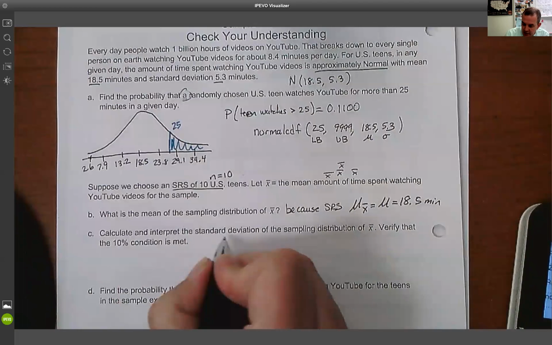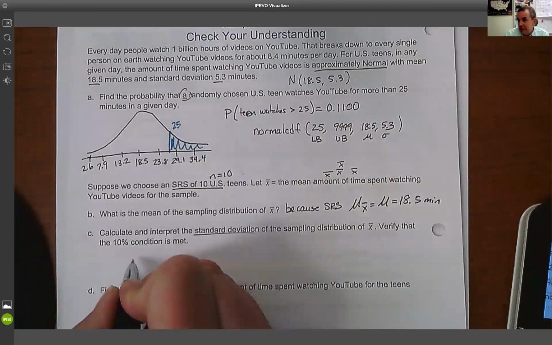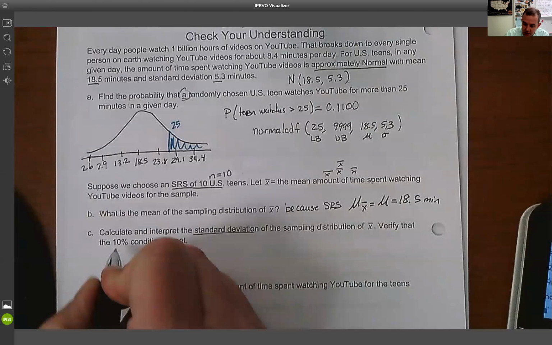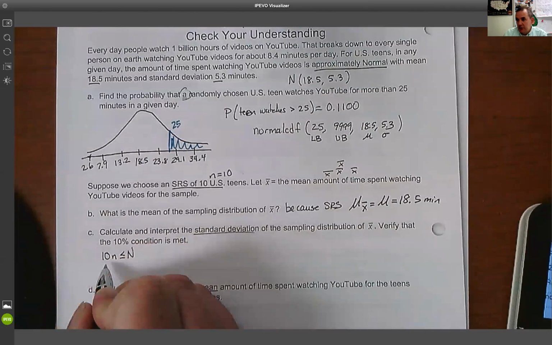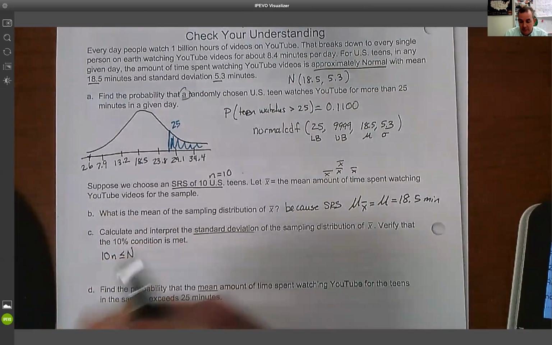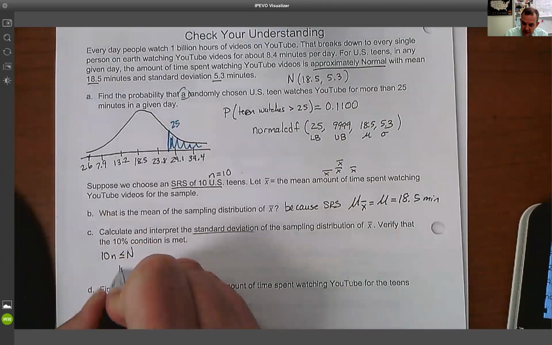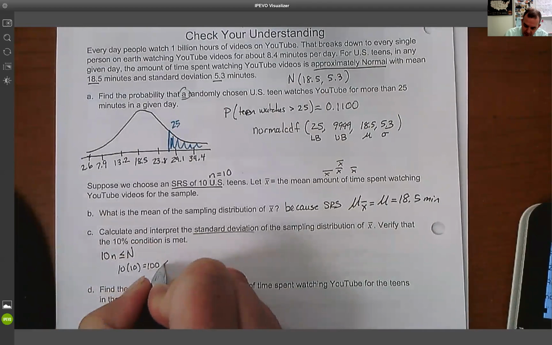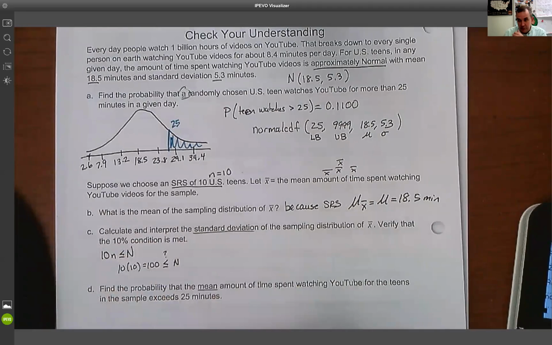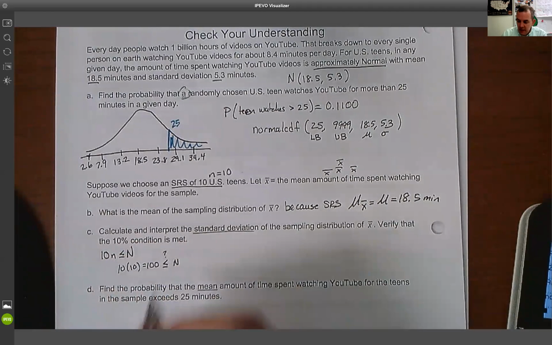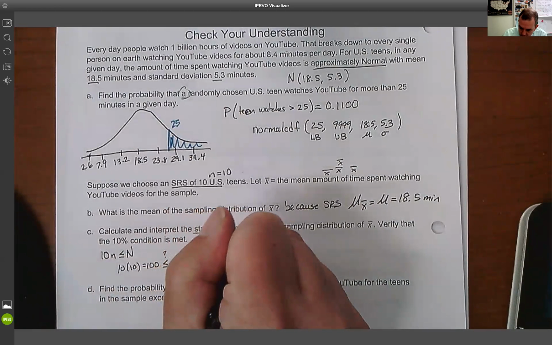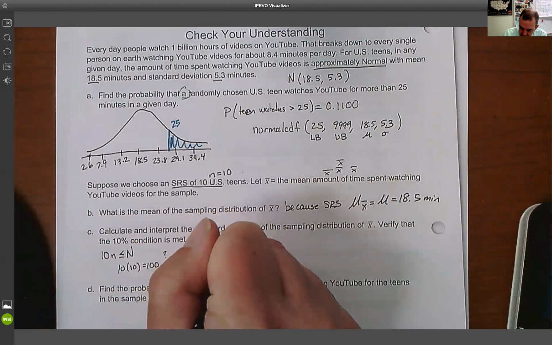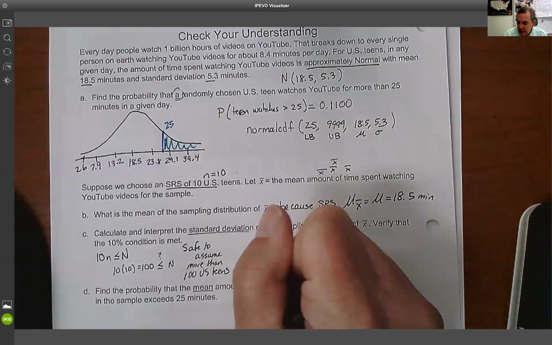So the next thing is our standard deviation. Our standard deviation requires an independence check, that 10% condition. So I'm going to do 10 times N and compare it to big N. I'm going to make sure that my sample is no more than 1/10 of my population. So 10 times 10 is 100, and I'm going to compare that to my population. In this case, my population is US teens. I think it's safe to assume there are more than 100 US teens. Therefore, I can use this formula.